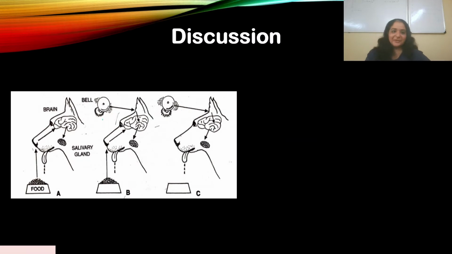So here's a photo of that. You see the dog over here. Now what happens is, the dog looks at the food, this visual representation of the food in front of him. His brain senses that he wants to eat it, so the salivary glands begin to secrete saliva. In this case, the food is unconditioned. This is natural. You look at the food, your brain senses that it wants to eat it, and the salivary gland begins to secrete saliva.